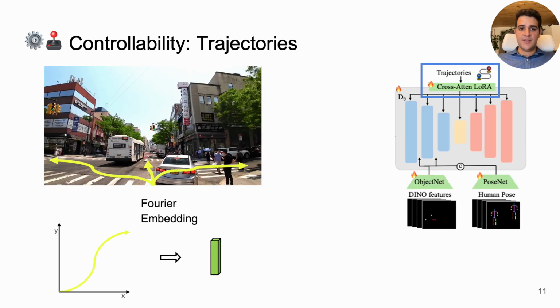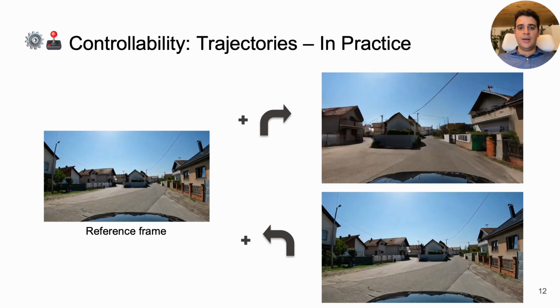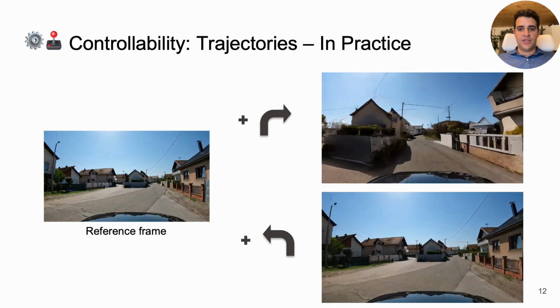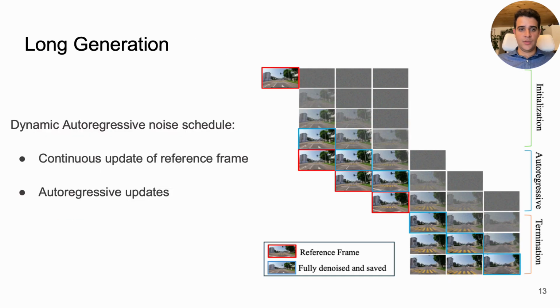Third is explicit camera trajectories, which let us enforce ego motions and are fed to the model through cross-attention. Here, given the reference frame, on the video on top, the model is given a right turning trajectory as control, and on the bottom, a left turning trajectory, which the model faithfully follows.